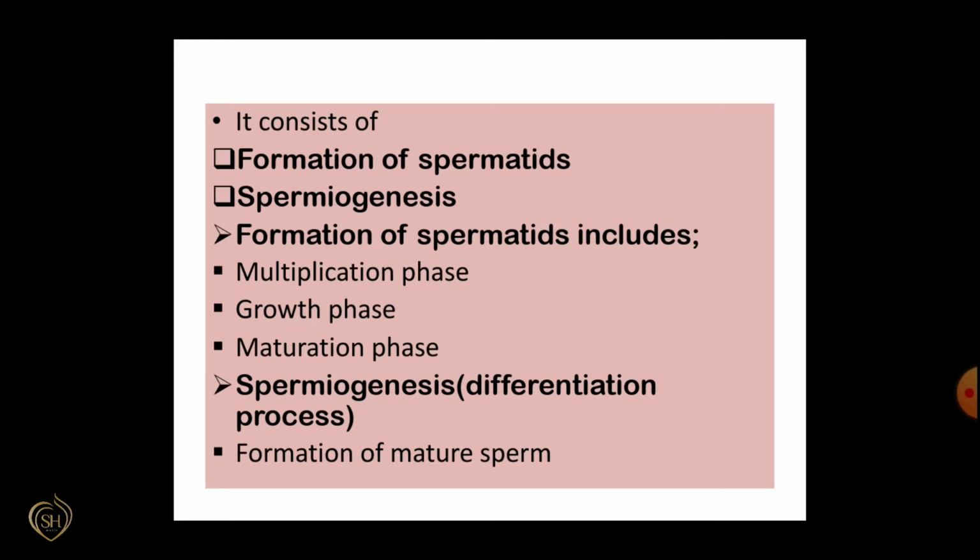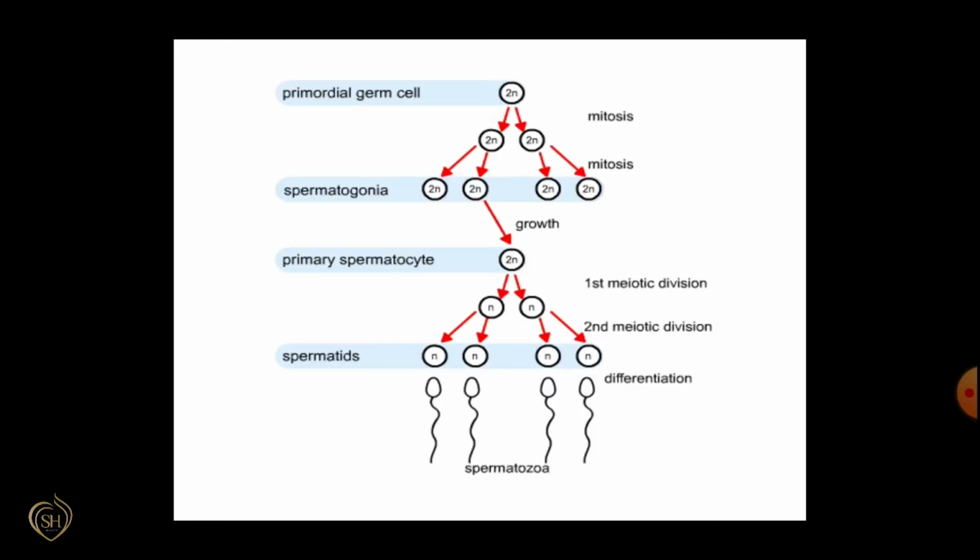In the multiplication phase, primordial germ cells or spermatogonia undergo mitotic division and increase in their numbers. These cells are present in the inside wall of the seminiferous tubules. Each of these cells is in diploid condition. That means each of these cells has 46 chromosomes. Then the spermatogonia enter into the growth phase.